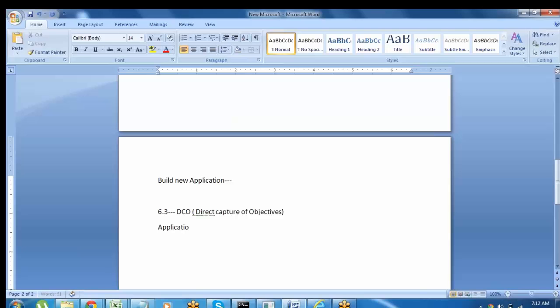Application Profiler, Application Accelerator, and Application Express.